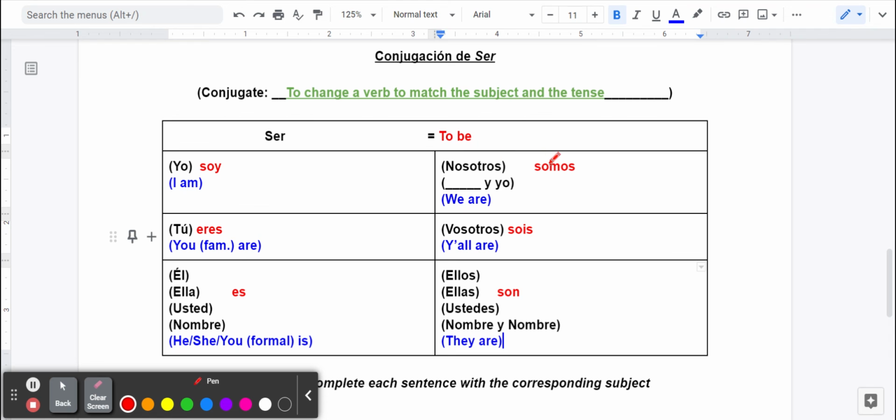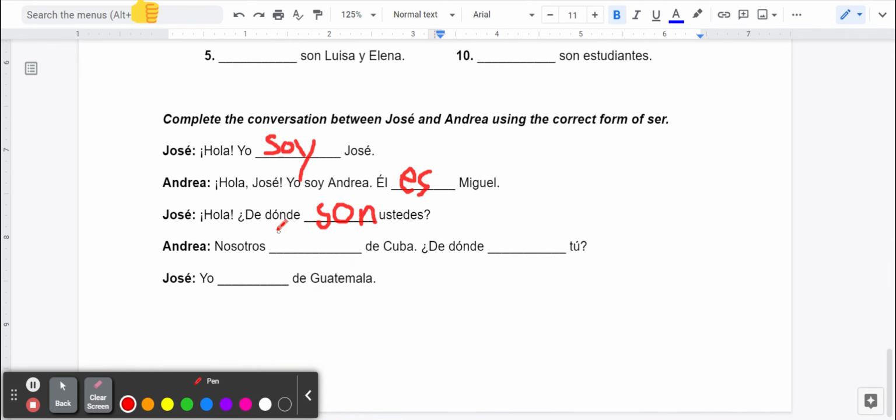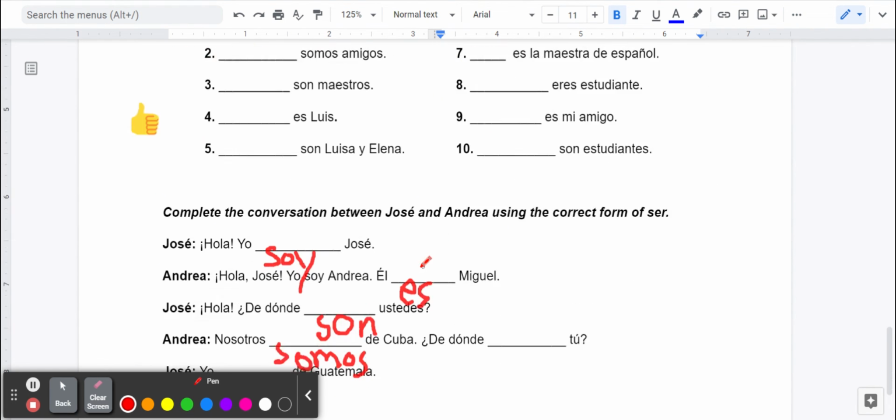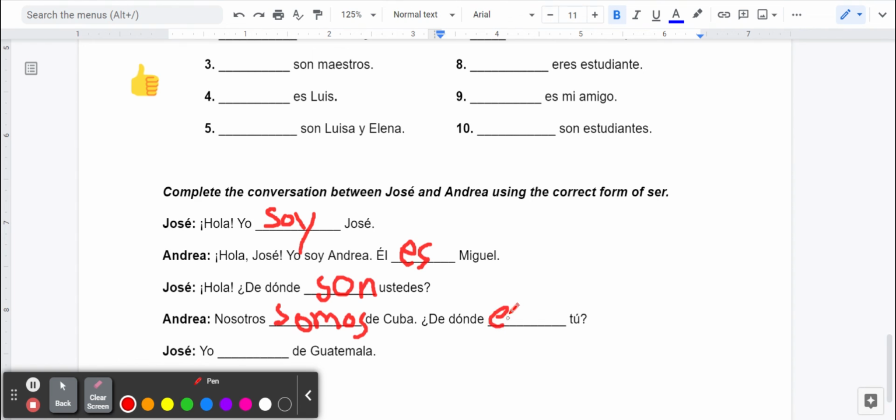Nosotros, I'm climbing up here. I see somos. Somos de Cuba. De dónde blank tú. So I want the one that goes with tú. There it is. Eres is what I'm looking for. And we have one more yo again. If you notice, we have the same one as before. Yo soy. Oof, that was bad.